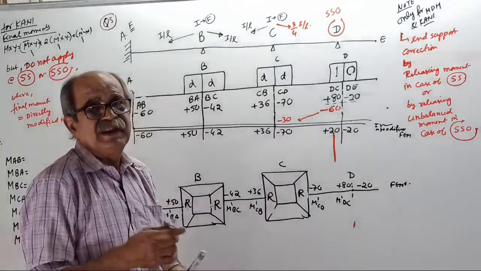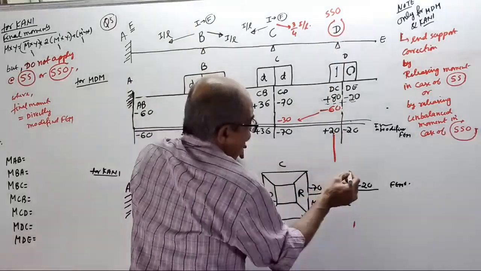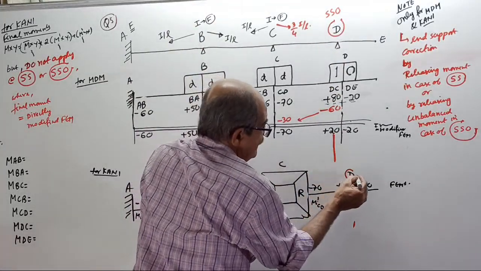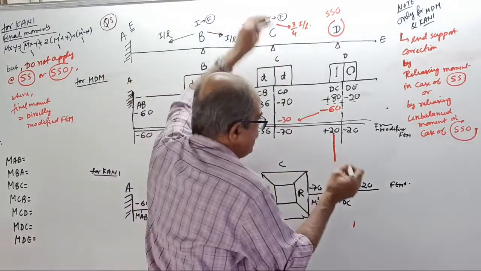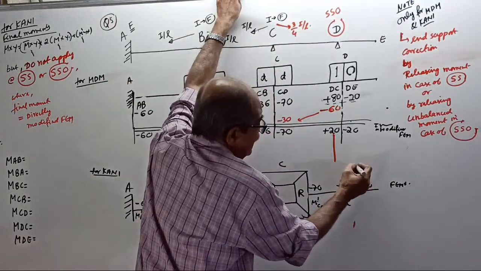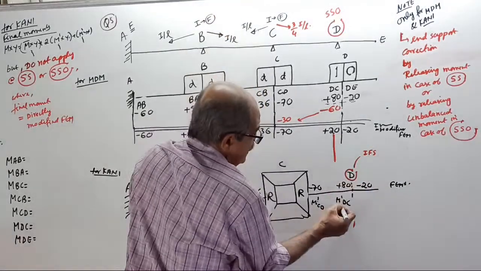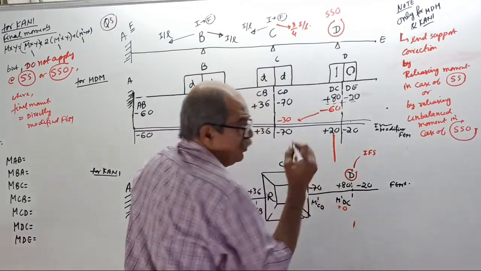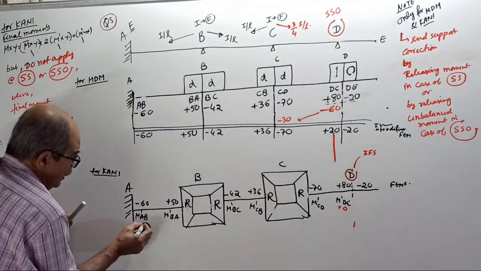Now start. First, remember, come to the simple support. Here, be careful. This is D, and it is simple support with overhang. Remember, this later is going to be an imaginary fixed support. So, this value is equal to 0. Imaginary 0. This is real 0.